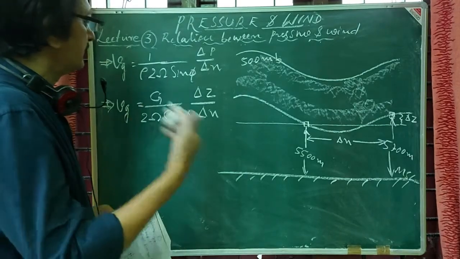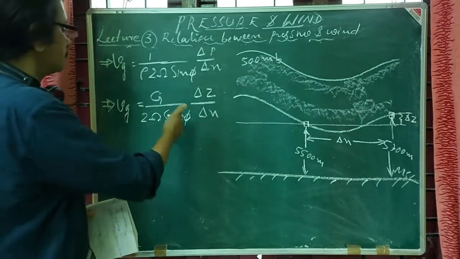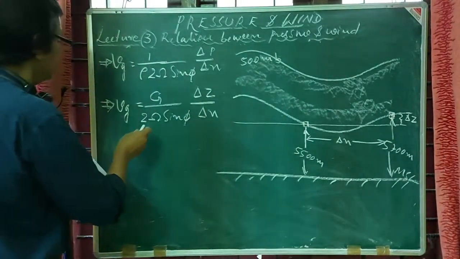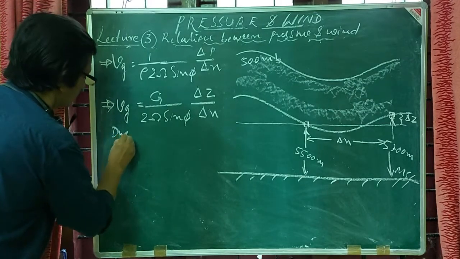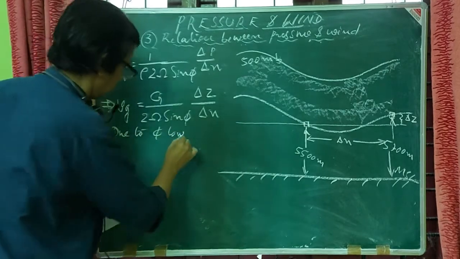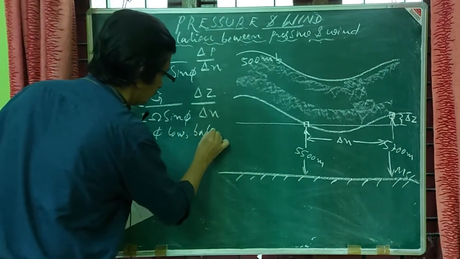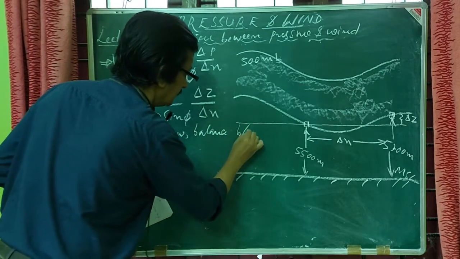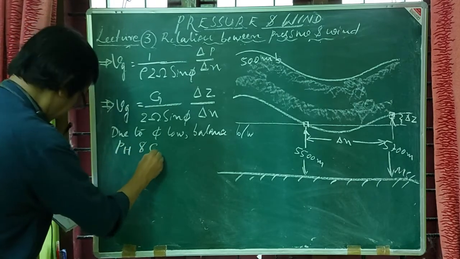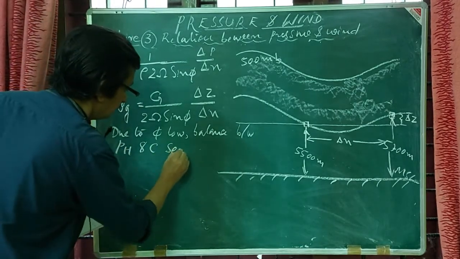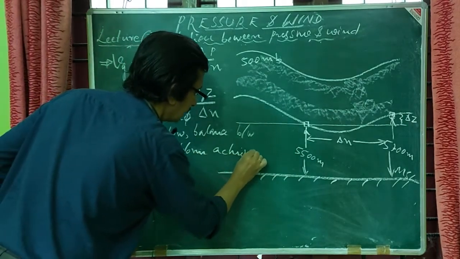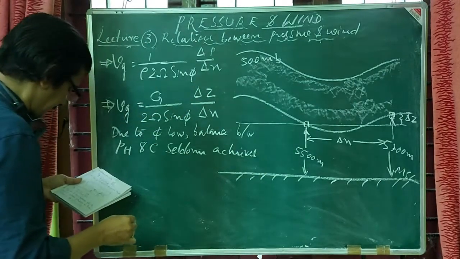And as I already specified, when you reach towards the low latitude, phi will have a low value. So due to phi low, balance between pressure gradient force and Coriolis force seldom achieves in tropics.